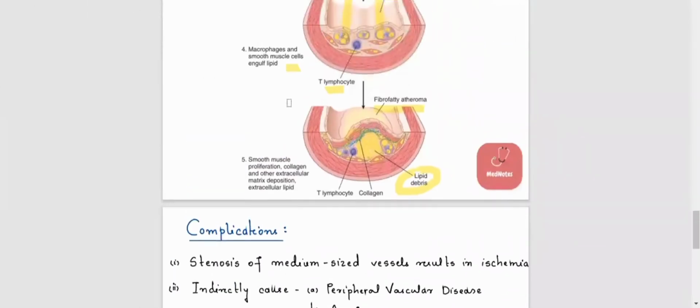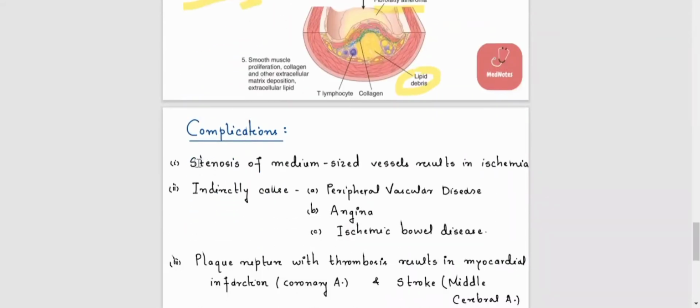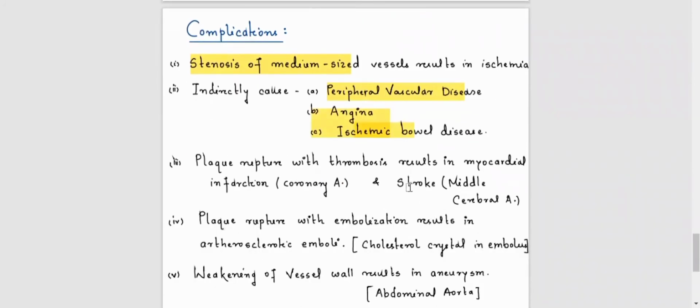If there is no blood flow towards the other area, that can lead to stenosis of the medium-sized arteries, and can lead to peripheral vascular disease, angina, ischemic bowel disease, and stroke. If it blocks the middle cerebral artery, the most important is stroke. You may remember, in myocardial infarction, it is the coronary artery. Two things in medicine to remember: the coronary artery is for myocardial infarction, and the stroke is the middle cerebral artery, the most important.